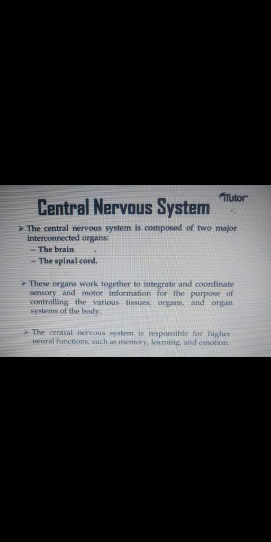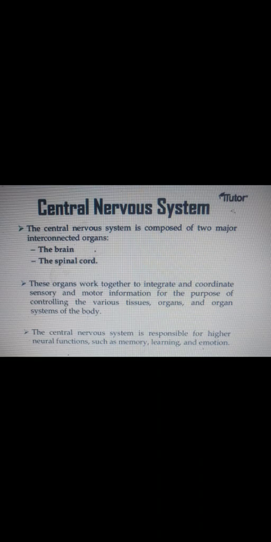The peripheral nervous system is functionally divided into two major divisions. The first one is sensory, the second one is motor. It can be further divided into the somatic nervous system and the autonomic nervous system, which are also parts of the peripheral nervous system. The peripheral nervous system consists of 12 pairs of cranial nerves and 31 pairs of spinal nerves.